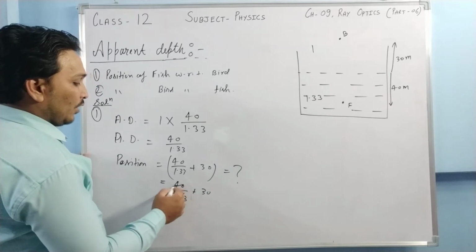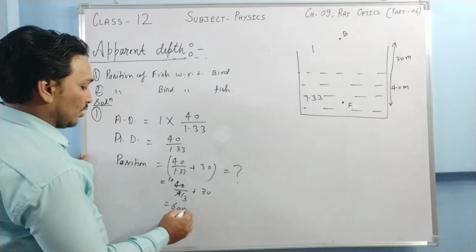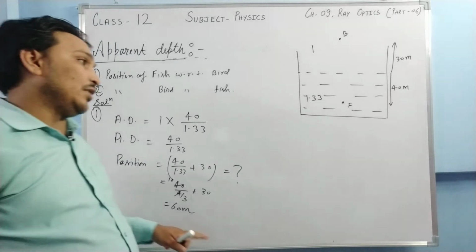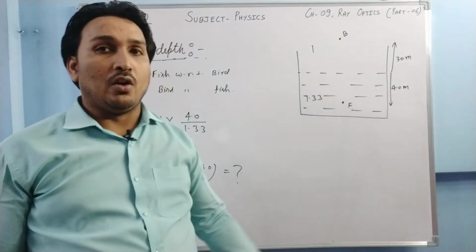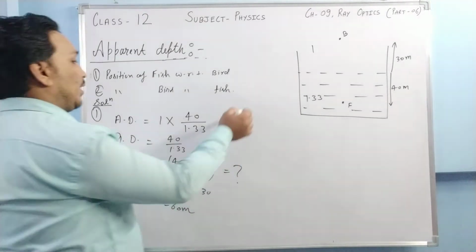So 4 will cut 40 10 times, 3 10 30, plus 30, it will become 60 meter. So it appears to the bird that fish will be at a height 60 meter from it, 30 meter in air and 30 meter in water. Although it is at 40 meter, but it will appear at 30 meter. This is the case of apparent depth.